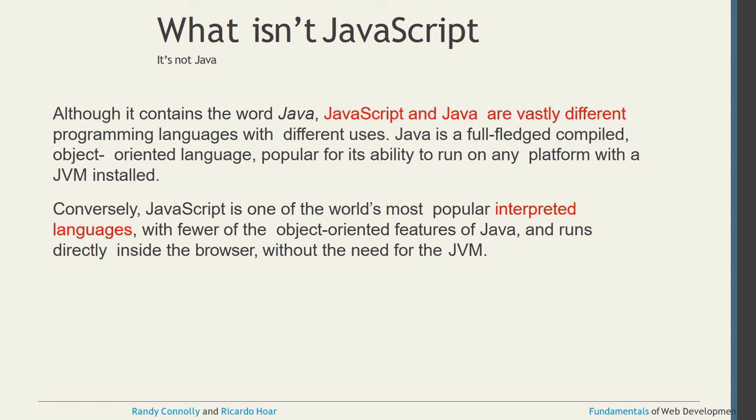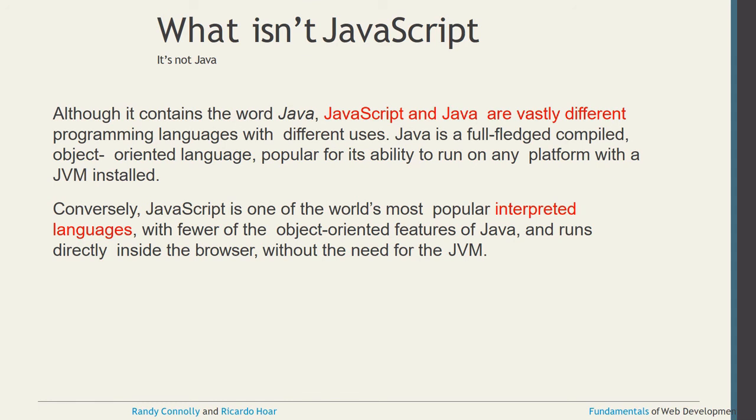Java is a fully compiled object oriented language, and it is very popular. Regarding Java, one saying is very popular: write once, run anywhere. It means you can write a Java program in Windows, and the same code you can run in Linux also. That's why the phrase is popular regarding Java: write once, run anywhere. But it only requires the JVM, the Java Virtual Machine.